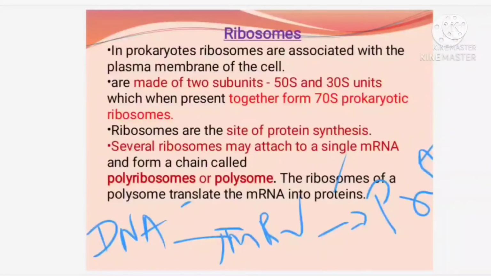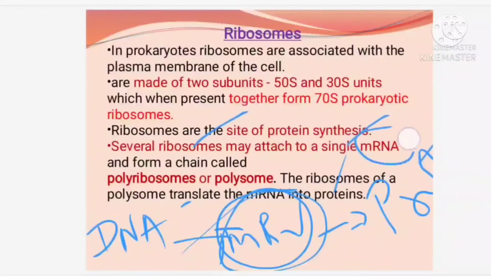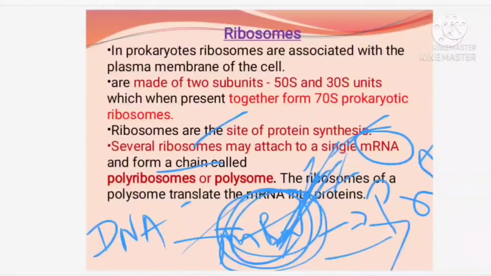For making of this mRNA as well as for synthesizing proteins, there is involvement of the ribosomes. Several ribosomes attach to this mRNA, and they help in the formation of a chain, which we call polyribosomes. And these polyribosomes, mRNA with the ribosomes, undergo the translation process and make protein. So what is the function of ribosome? If simply asked, for a 1 mark answer: protein synthesis.